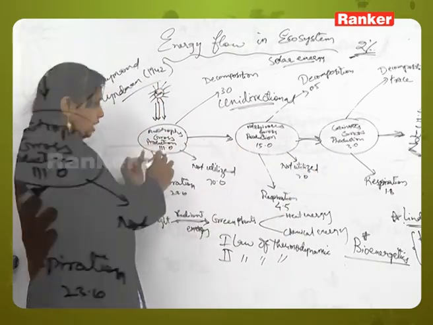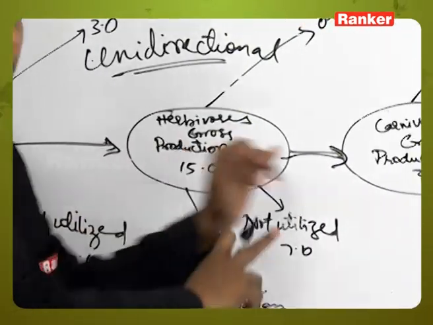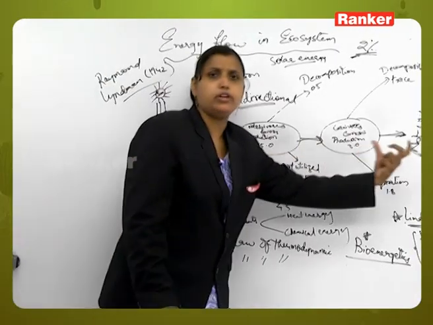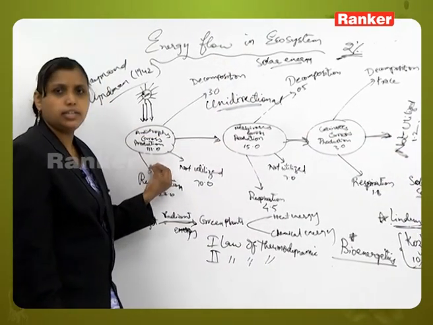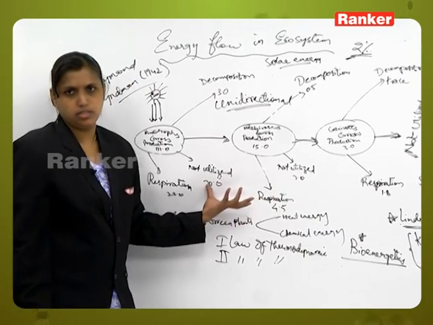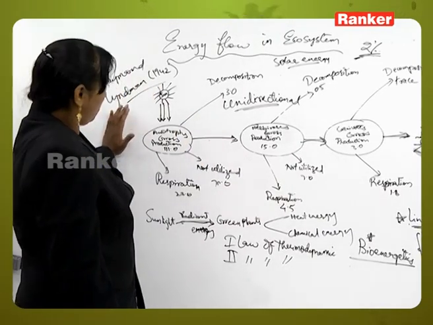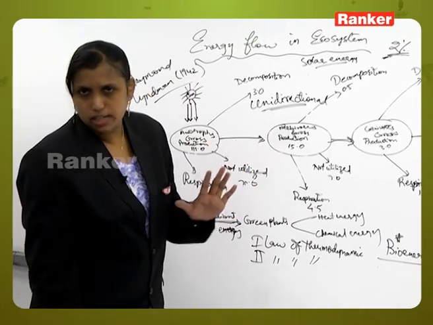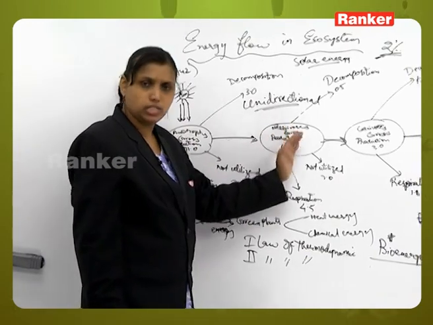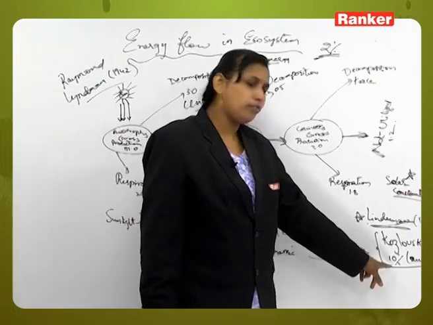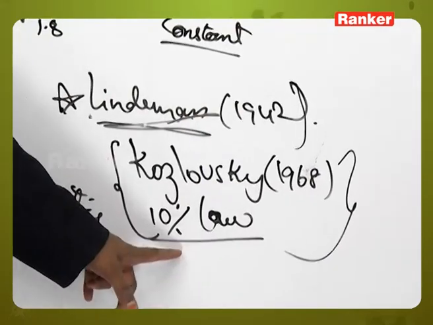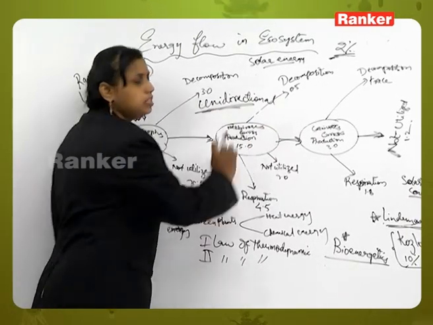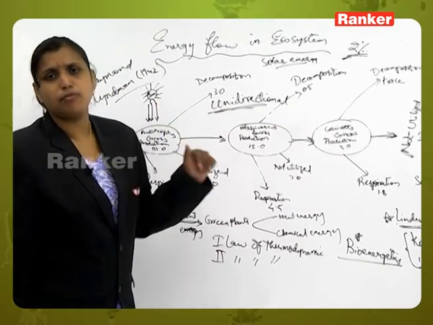See here, if it is 111, it comes to 15, then it comes to 3. So according to the second law of thermodynamics, for every transfer of energy at different trophic levels, there will be a reduction in the amount of energy, right. So overall we can say that the flow of energy in an ecosystem is unidirectional. It is only transferred, it is neither created nor destroyed, and for every transfer of energy at every trophic level, there will be a reduction of 10% of energy, which we also call the 10% law. Okay, this is basically about how the flow of energy is unidirectional. So, this is about energy flow in an ecosystem.